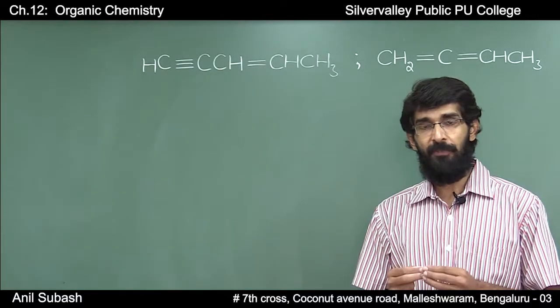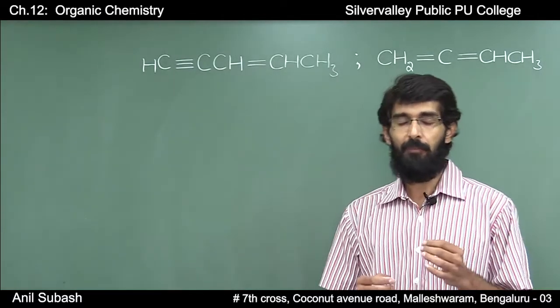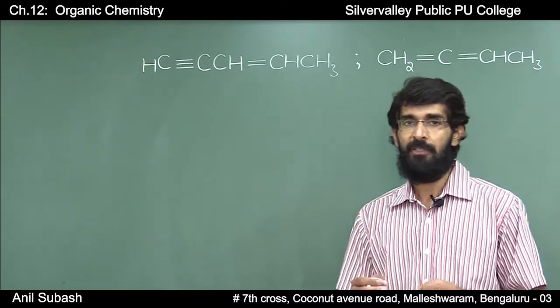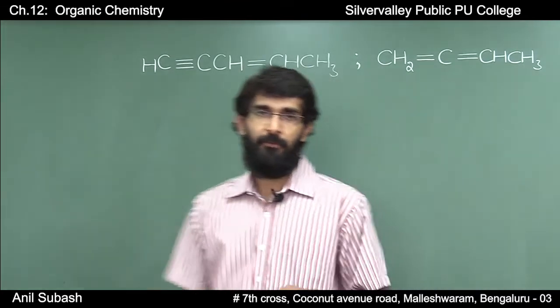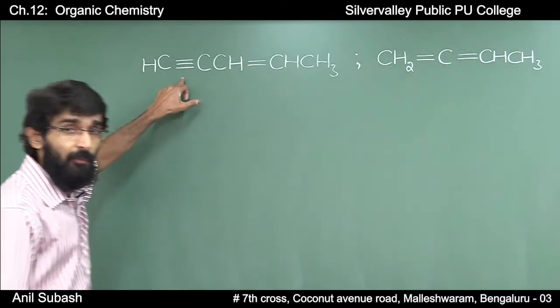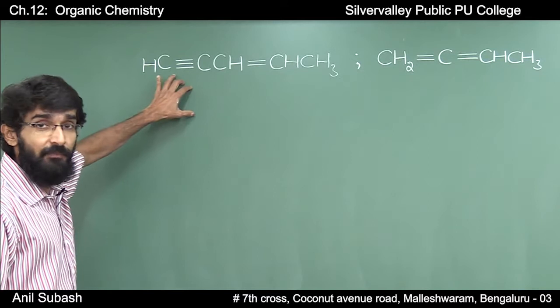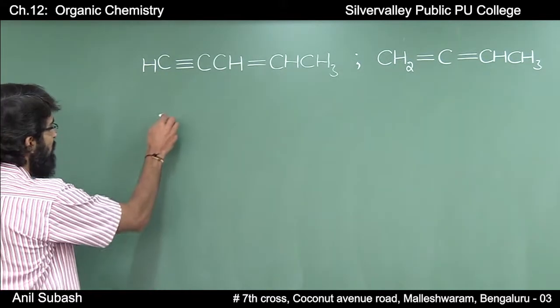Now we will try to find out the number of sigma bonds and the number of pi bonds in these given compounds. Firstly, coming to this compound, it can be written in this way.